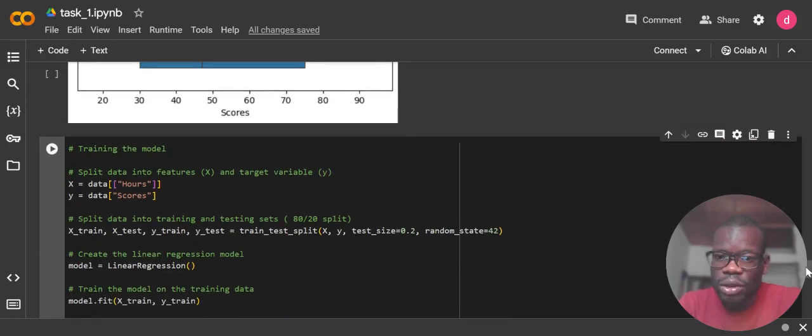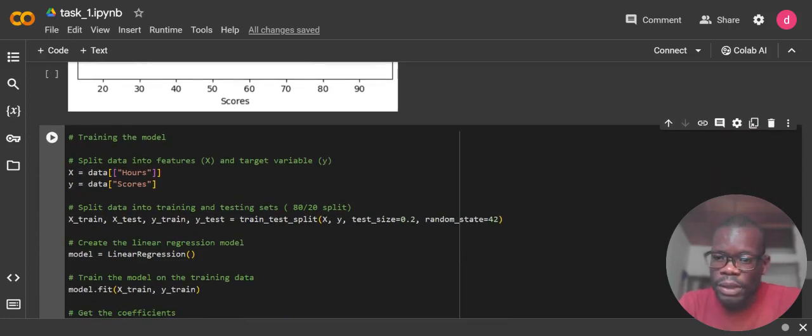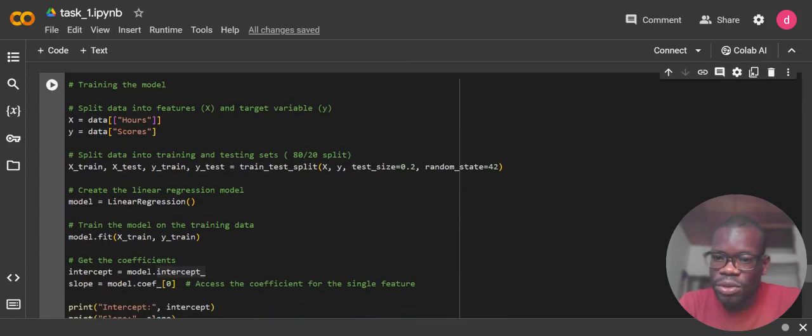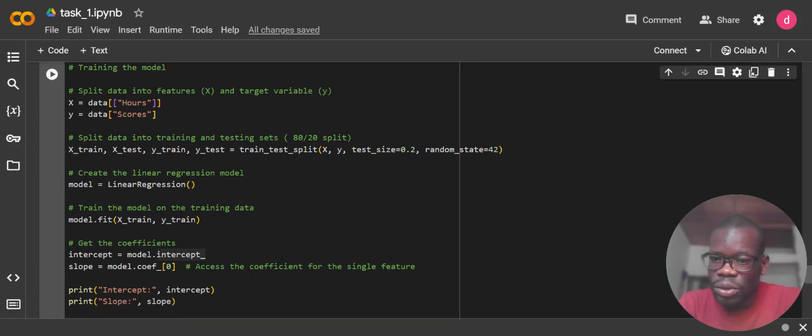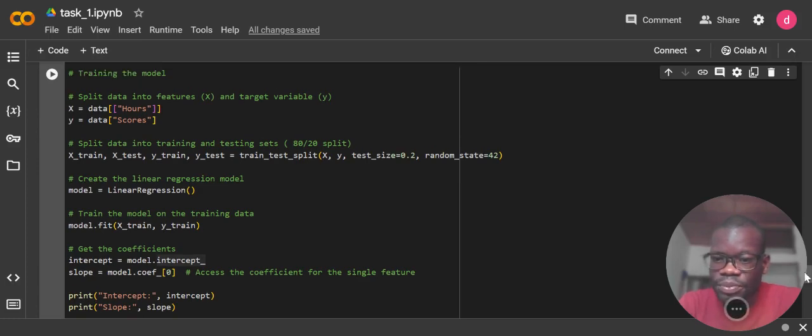After all of that basic analysis, we come to train the model. We split our data into a feature X and a Y. After splitting our data set, we also split the training and testing data set into 80 and 20. So 80% is for training, and then 20% of the data set is for testing, so the test size is 0.2.